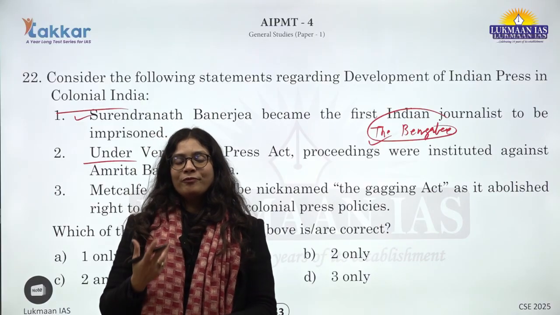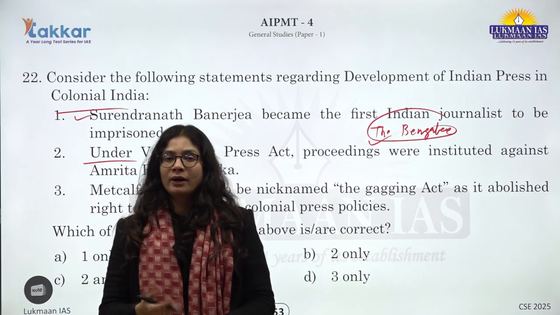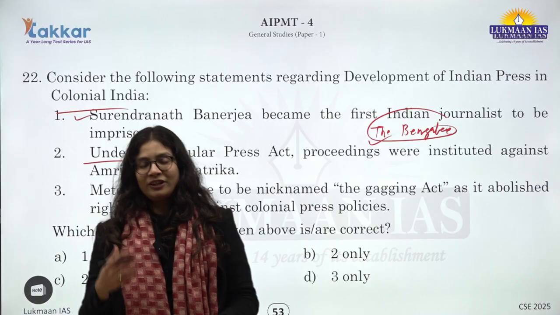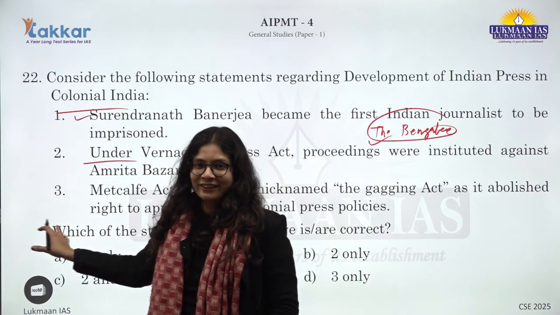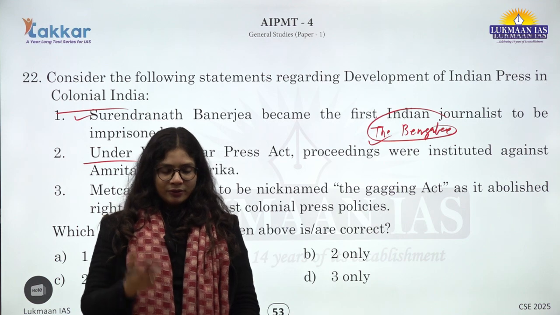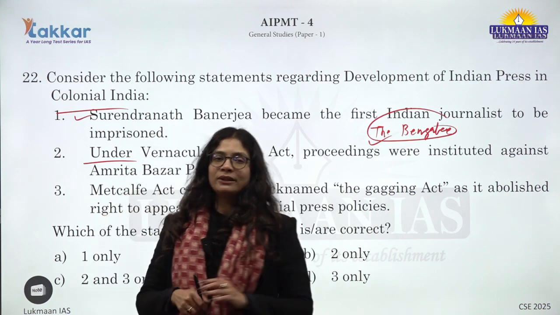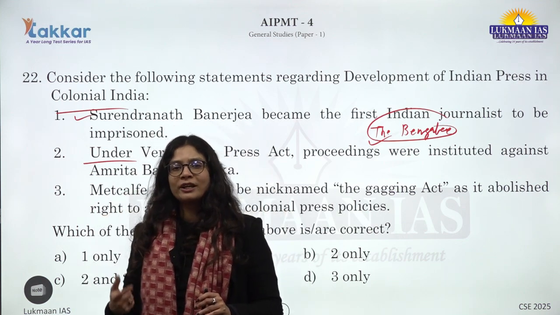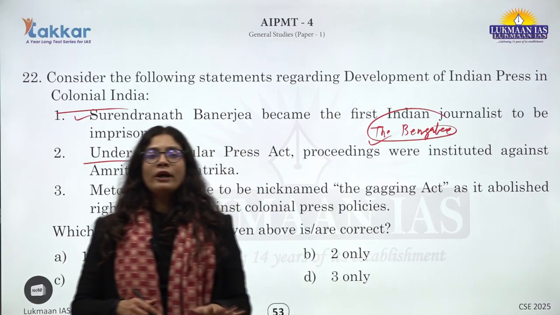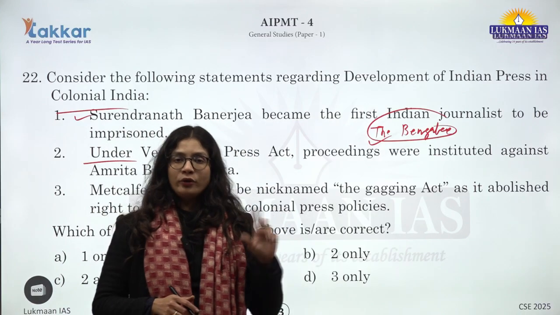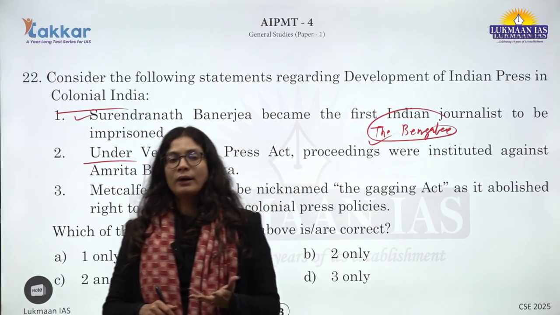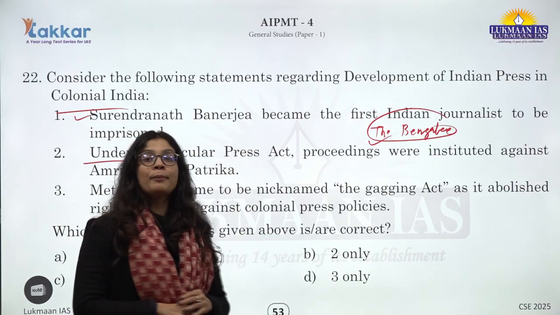Many journals and patrikas published in Hindi or vernacular languages were attacked under the Vernacular Press Act, because the name was Vernacular Press Act. Major names you hear around this are Som Prakash and Bharat Mihir.